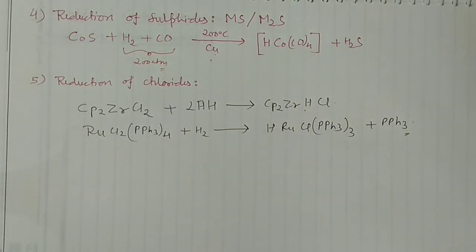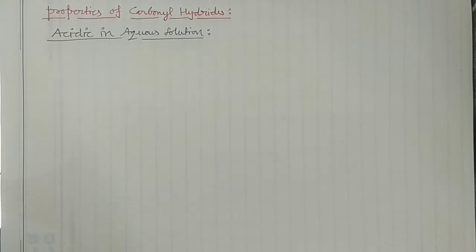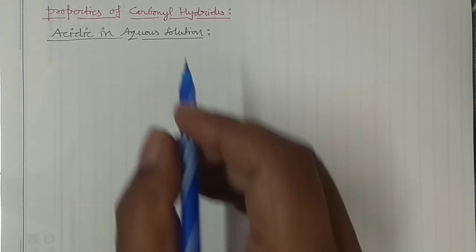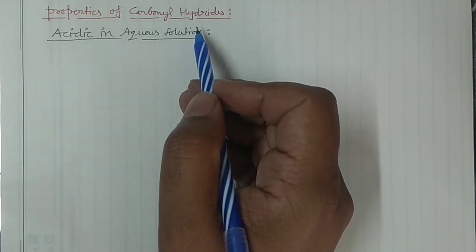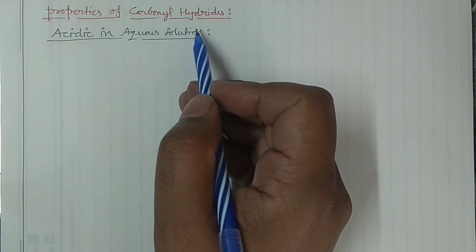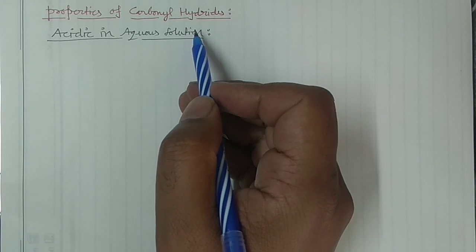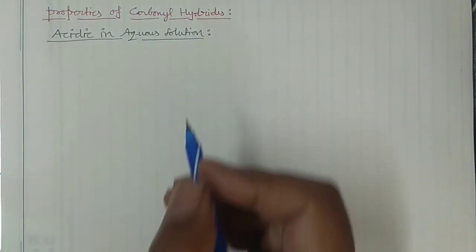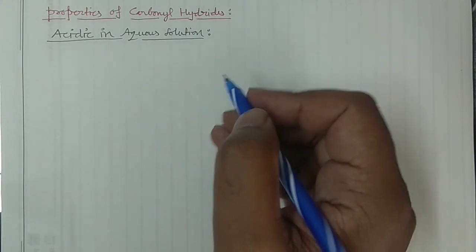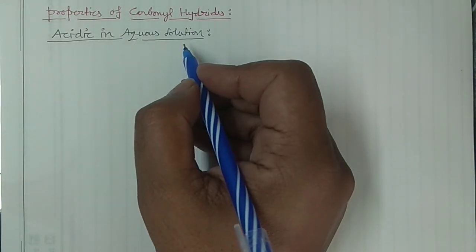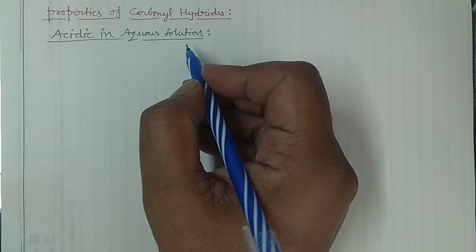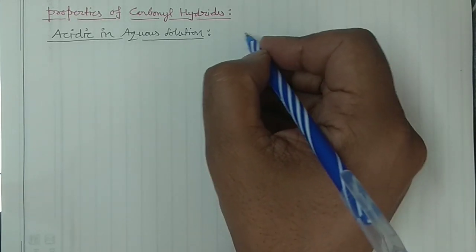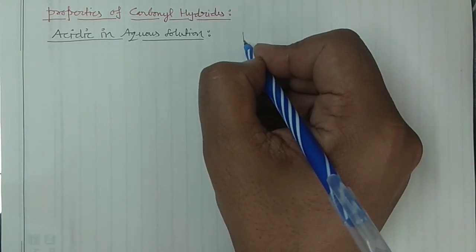Okay guys, so now we have completed the synthesis part. Now I'm going to explain some of the properties of the metal carbonyl hydrides, right? And the properties of these metal carbonyl hydrides are very important. Okay, so first of all, you can see here I'm going to explain the acidic nature, and this is the most complicated part in that case.